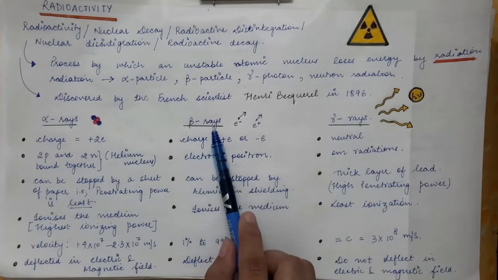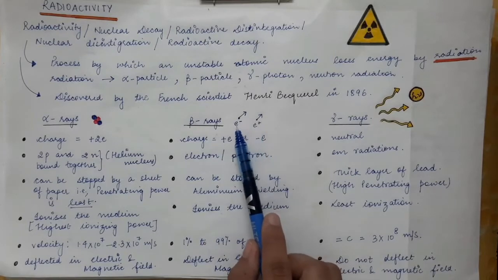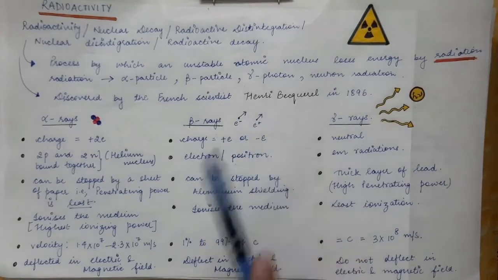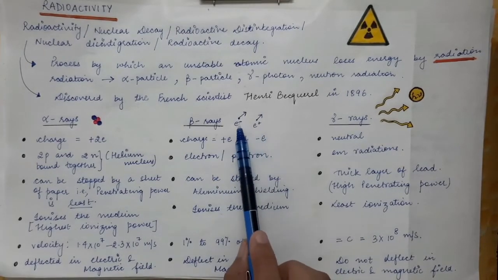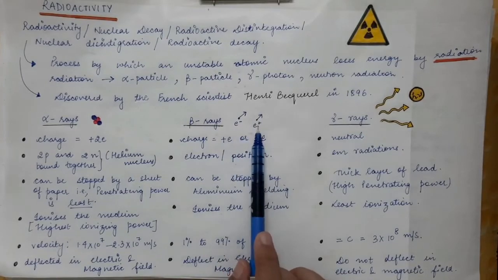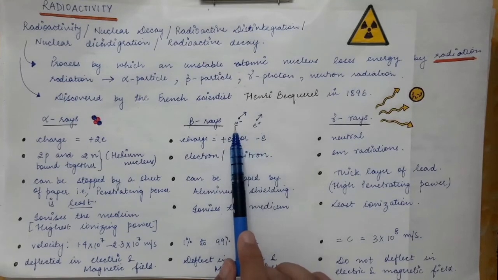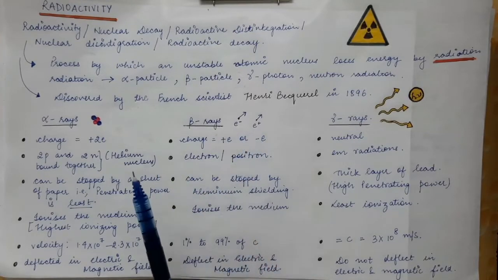And what are beta particles? Either electron or positron. So when an electron is emitted from the nucleus or a positron is emitted from the nucleus. Now what is a positron? It is an antiparticle of the electron. So this will be done in particle physics in the next semester. A positron has the same mass as the electron, but its charge is opposite. So this is an antiparticle of the electron.